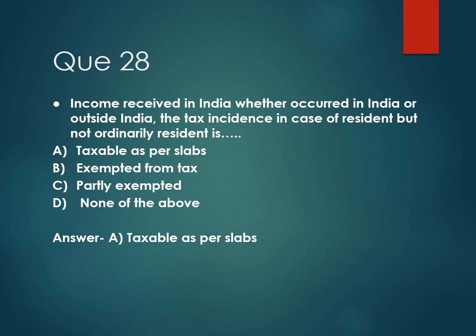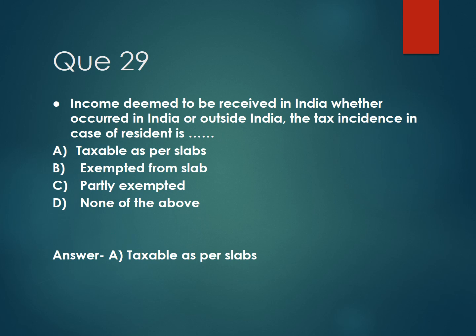Then next question number 28. Income received in India, whether accrued in India or outside India, the tax incidence in case of resident but not ordinarily resident is, and the options are option A, taxable as per the slabs. Option B, exempted from tax. Option C, partly exempted. And option D, none of the above. And the correct answer is option A, taxable as per the slabs.